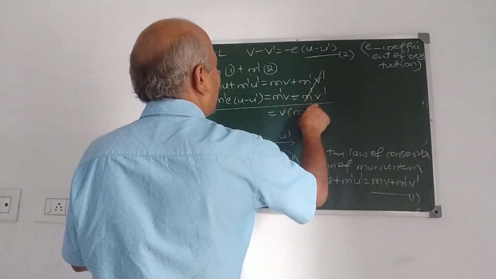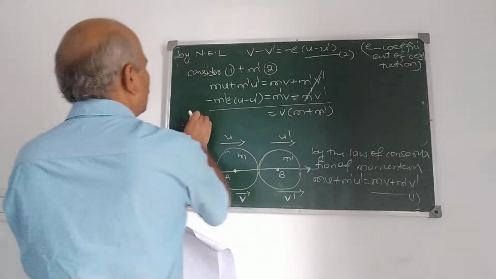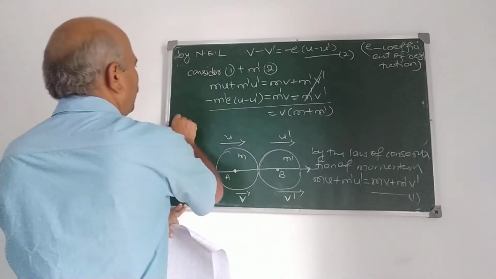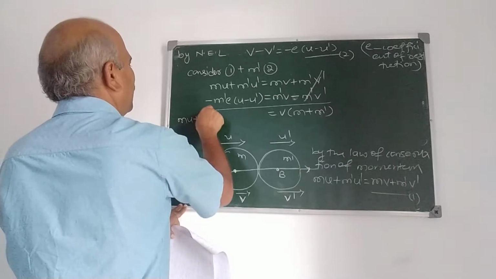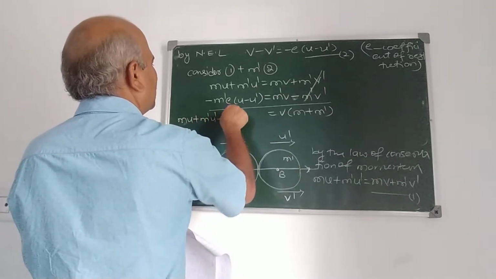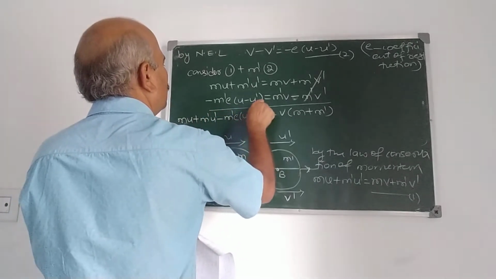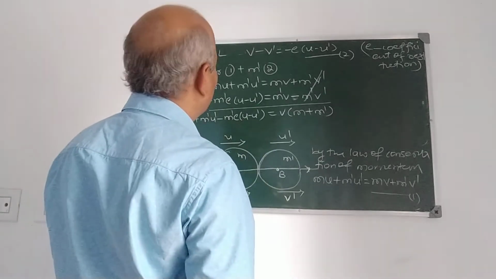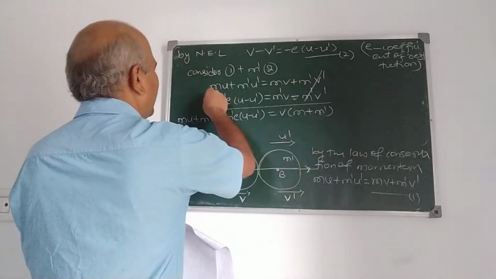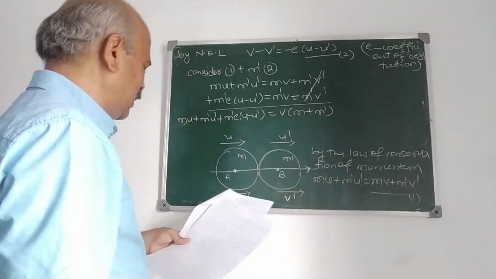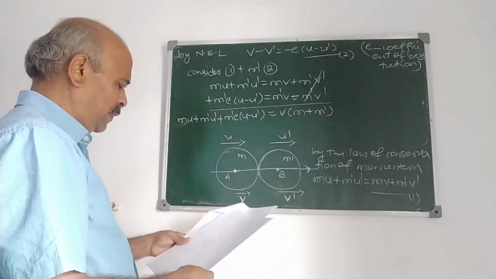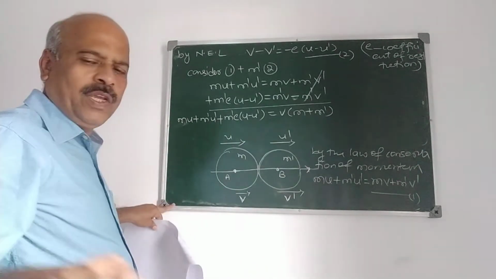So v into m plus m dash is equal to mu plus m dash u dash minus m dash e into u minus u dash. We are adding, correct? Therefore, plus m dash e into u minus u dash.